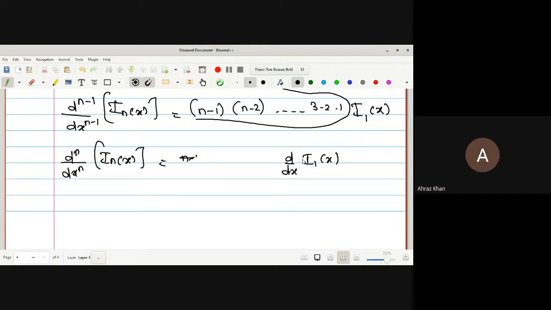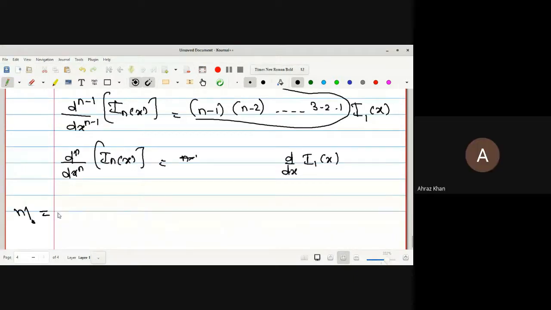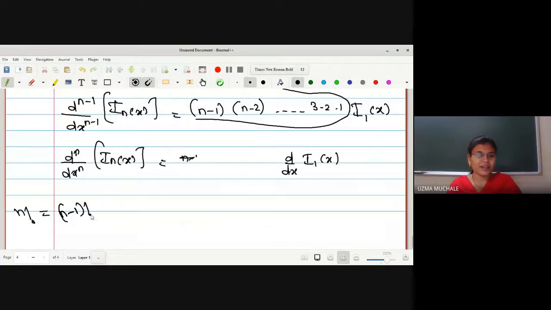That's constant and it is in multiplication. No doubt it is in multiplication. What will be the value of n factorial? It is n minus 1 factorial. What is the value of n minus 1 factorial?